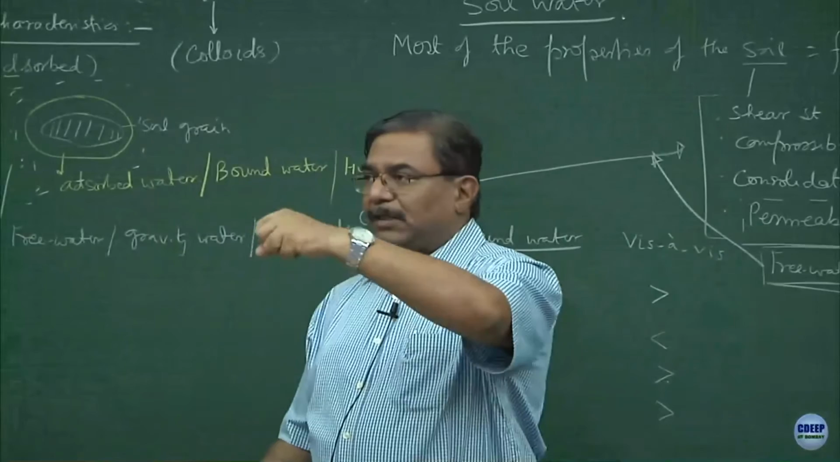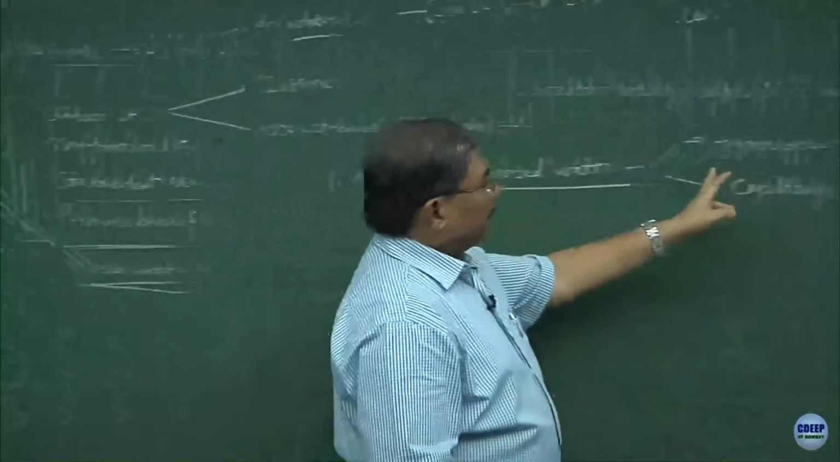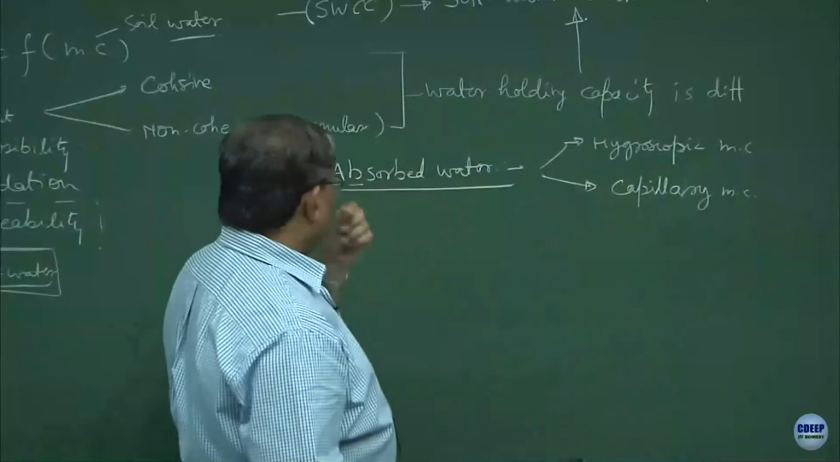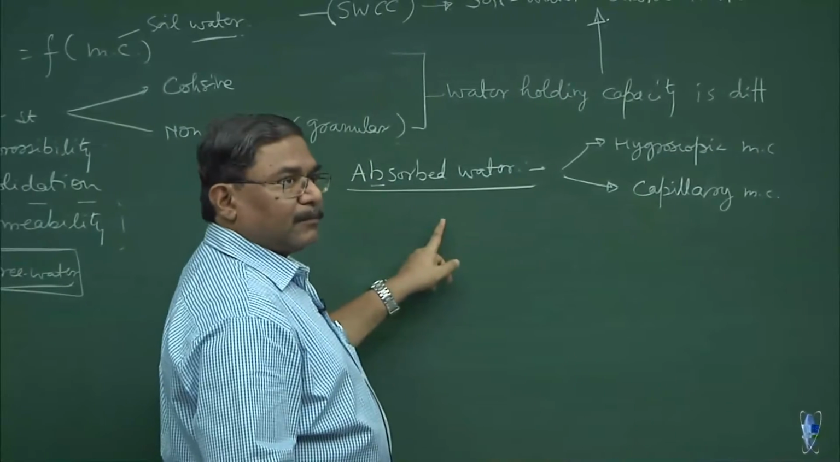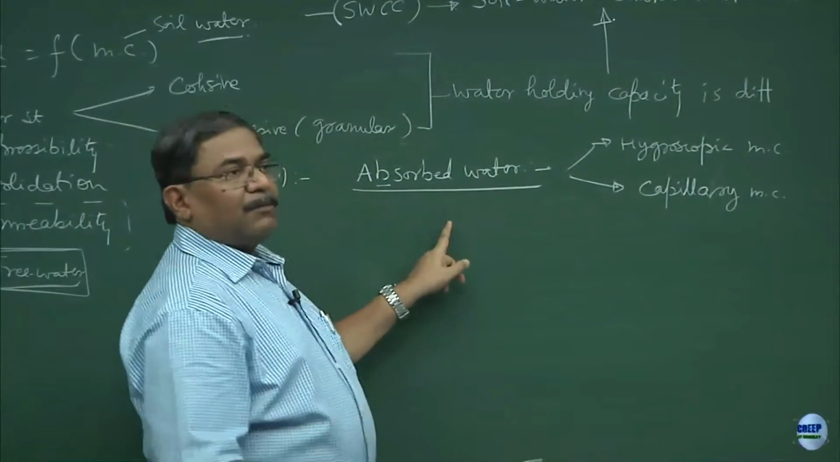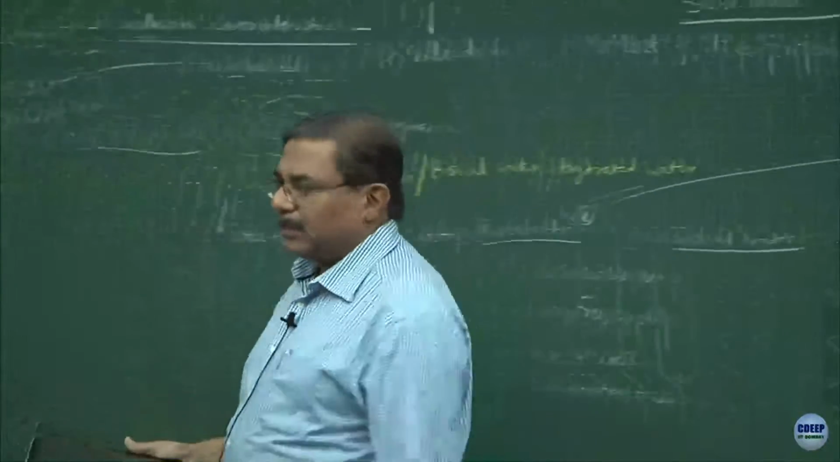Even if you squeeze out the syrup, Rasagolla is still sweet, correct. So, absorbed moisture will have two components, adsorbed and sorbed. Sorption becomes important when you are talking about contaminants in soil, which is not the scope of the discussion in this class.